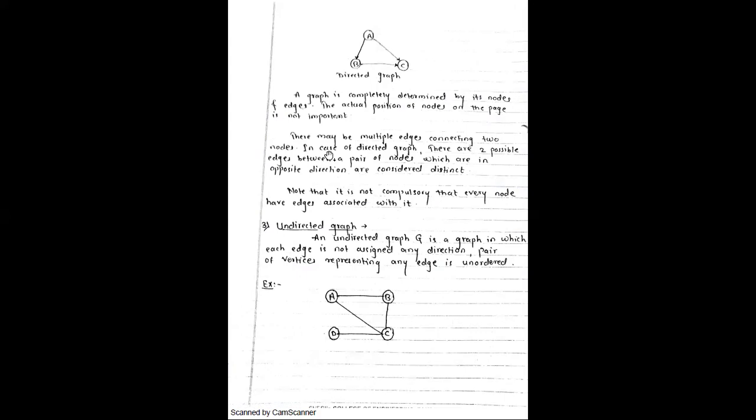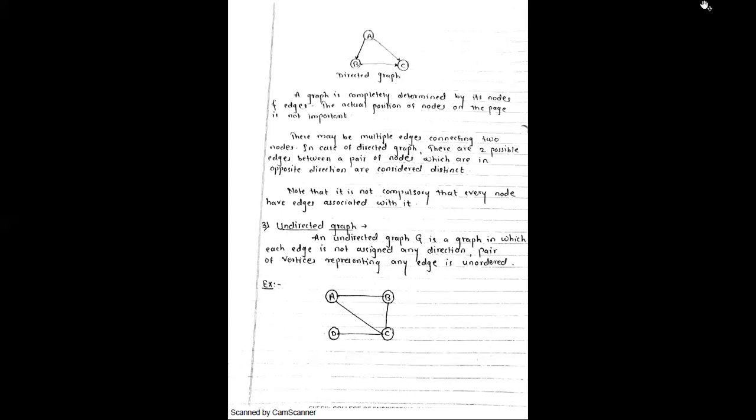Now here, whatever the node values we are using is not considered. The main thing in the directed graph is whether all these edges are shown with some direction or not. These things are very important. Now there may be multiple edges connecting two nodes. In such a case in a directed graph, there are two possible edges between the pair of nodes, which are considered in opposite directions. Sometimes, so here you can see,